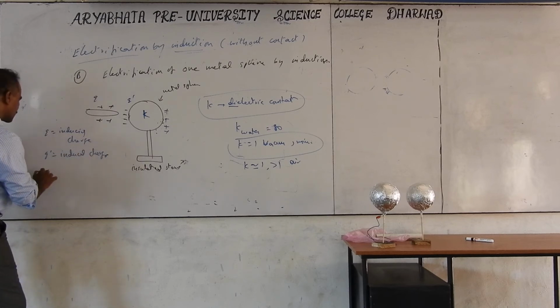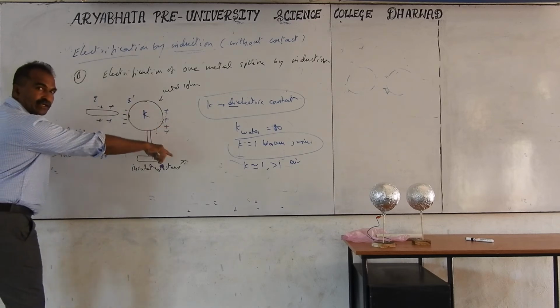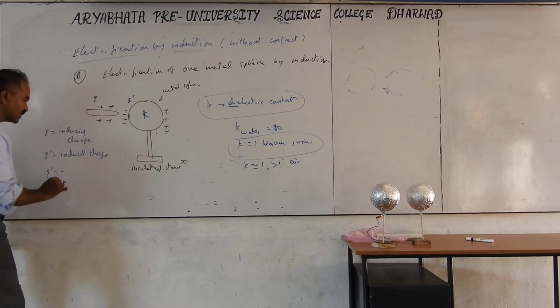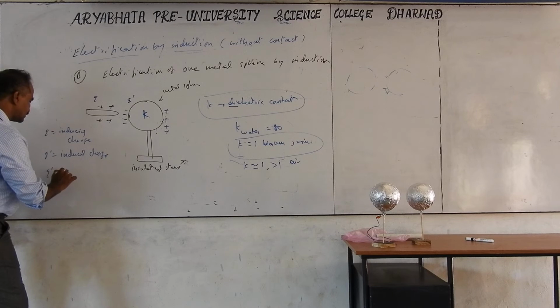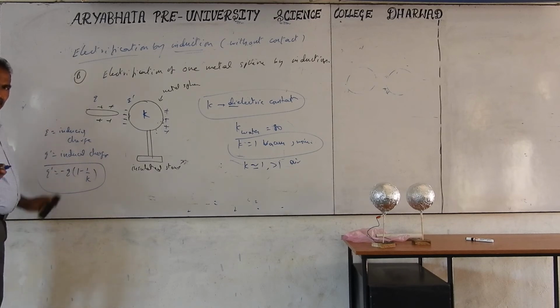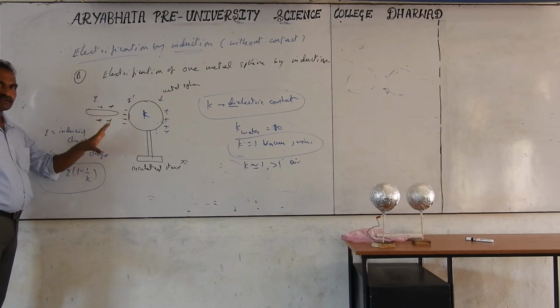Induced charge. The relation is Q prime equals minus, plus, with the near side taking the minus sign. After connecting, only the unlike charge will be taken, so you will take a minus sign. Q into 1 minus 1 by K is the formula for this. This is not for PUC, it's only for competitive exams. Just have an idea of this relationship for PUC purposes.